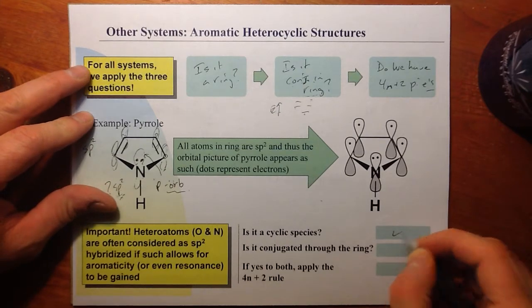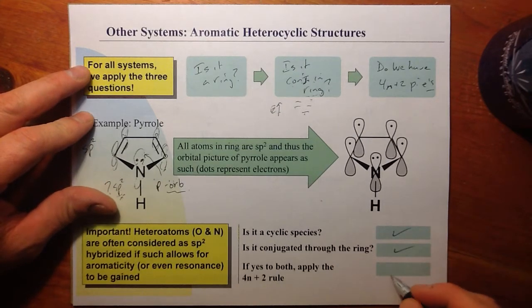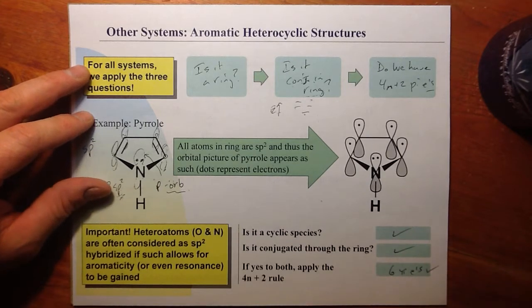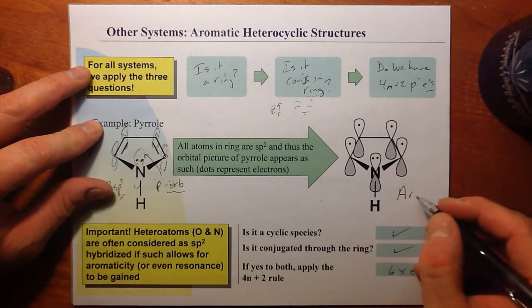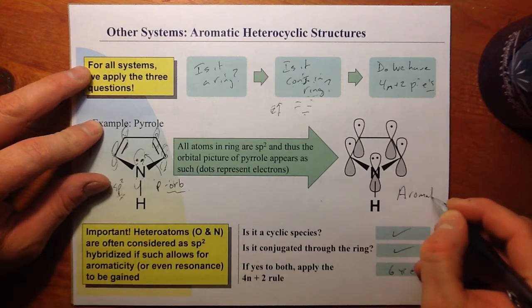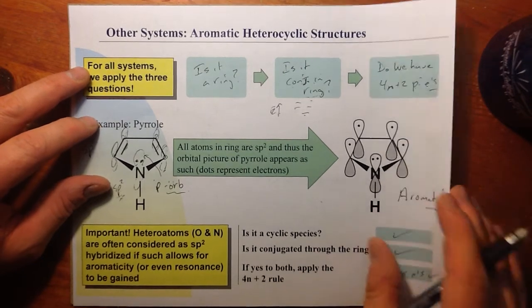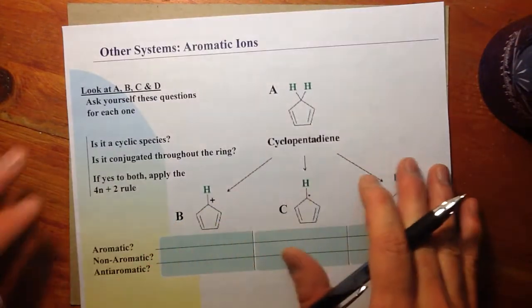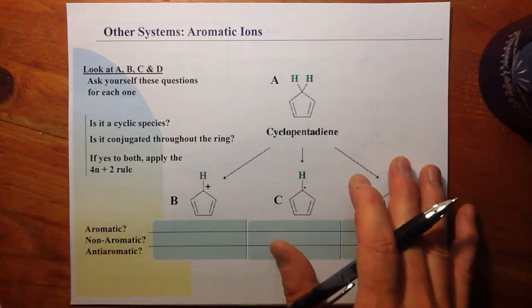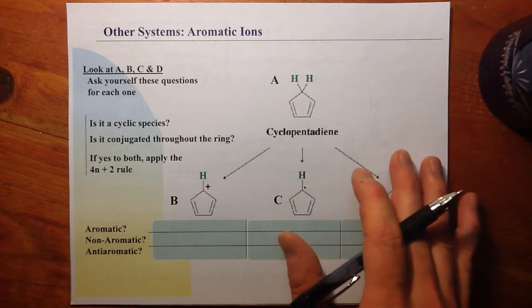So it was a cyclic species. It was conjugated throughout the ring, and we had 6 pi electrons. And so yes, this pyrrole is aromatic. Let's move to the next type of system where we have an ion, a positive or negatively charged species.